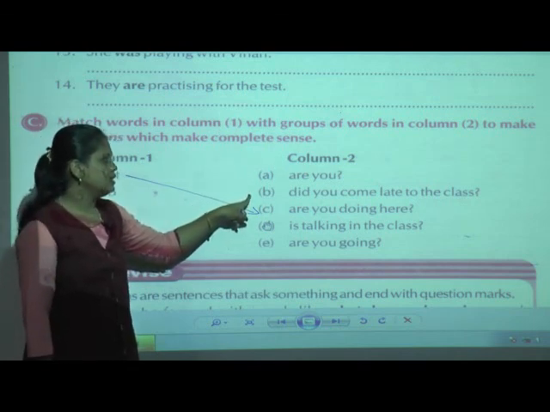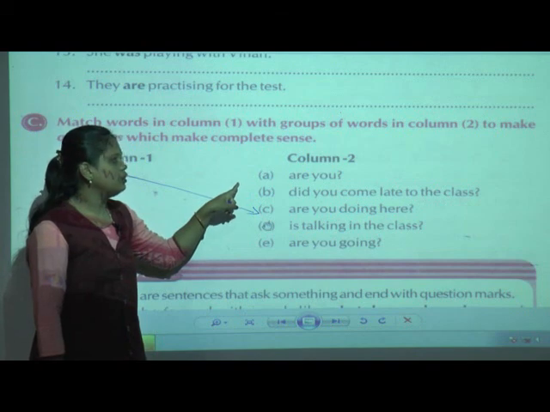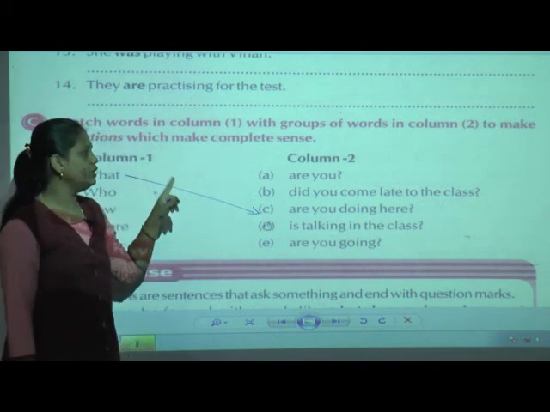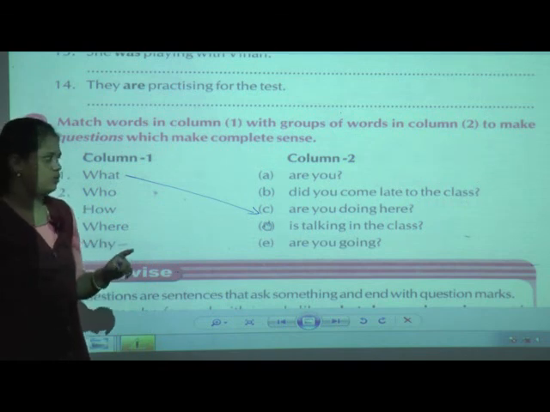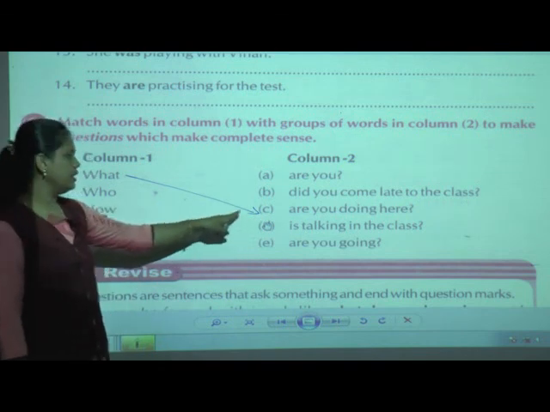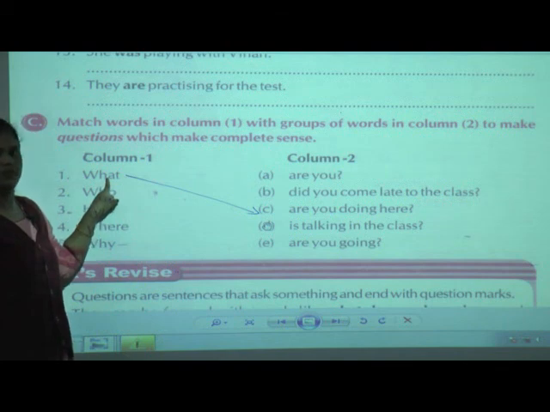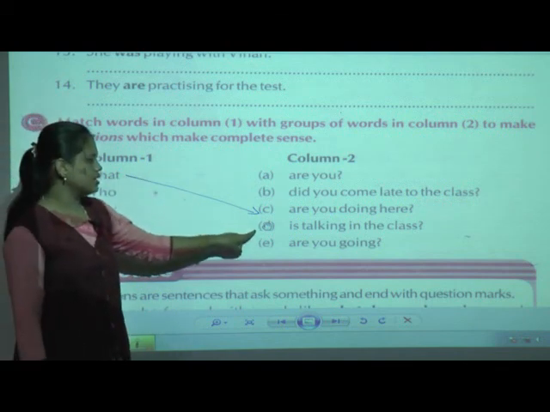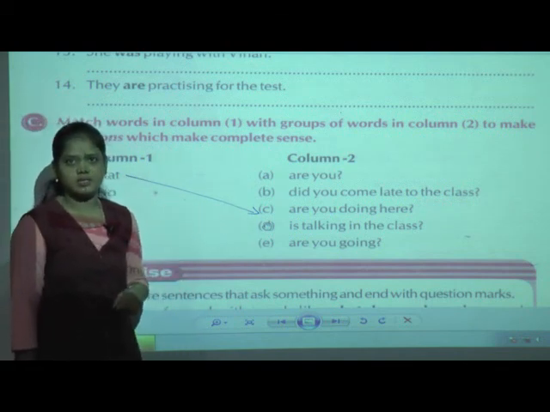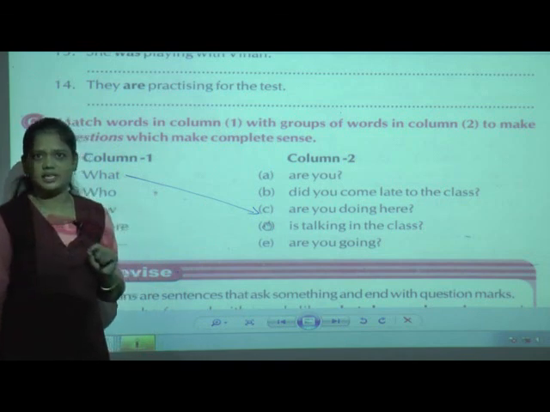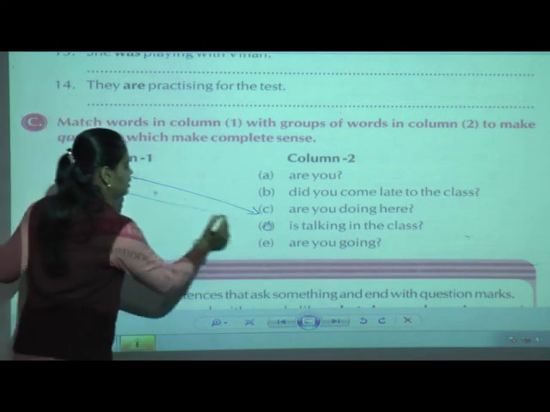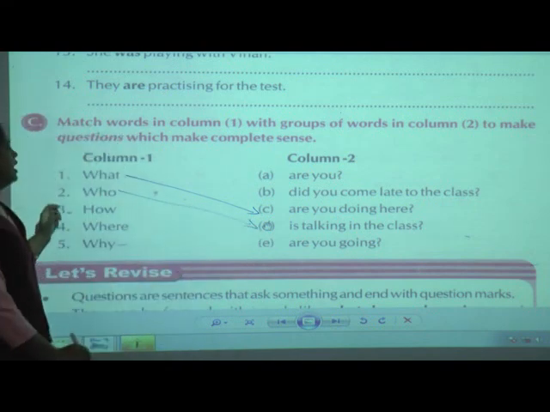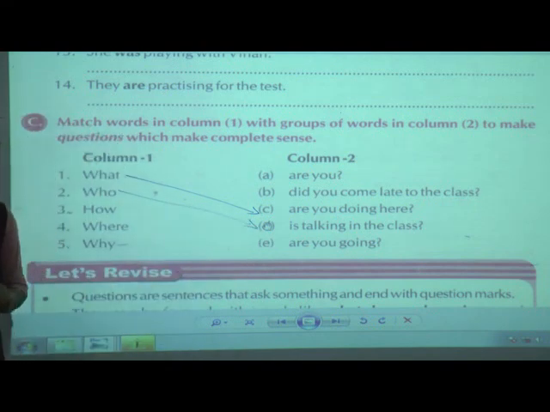The B1 is here. Did you come late to the class? Who did you come late to the class? The complete sense says no. Now for C1, it is already matched with the first one. Okay. Now D1 is, who is talking in the class? Is it the complete sense? Yes, we can say that. The second one is, who is talking in the class? Okay.